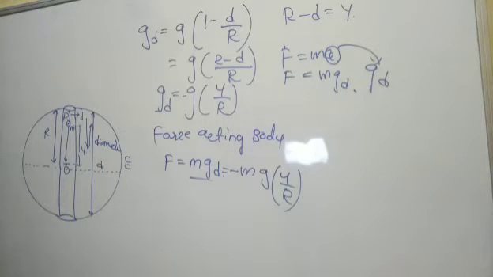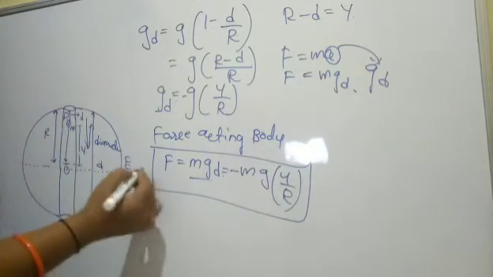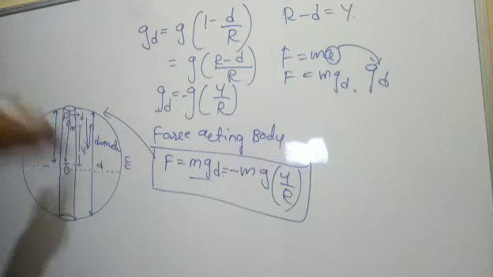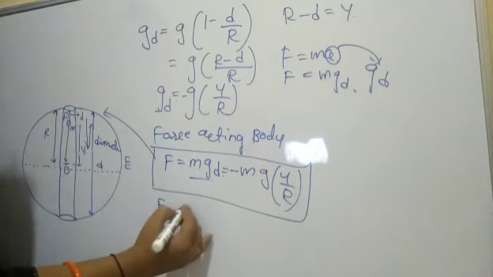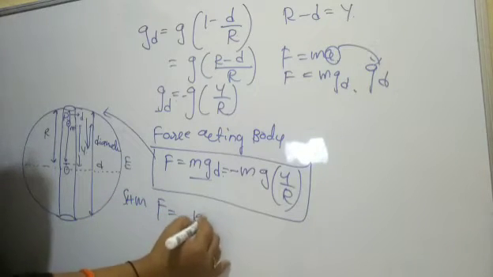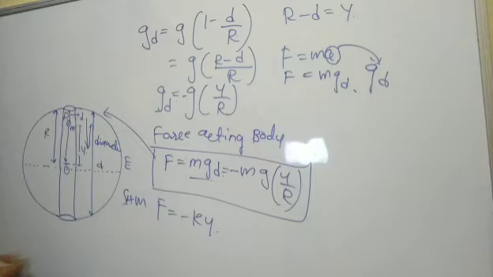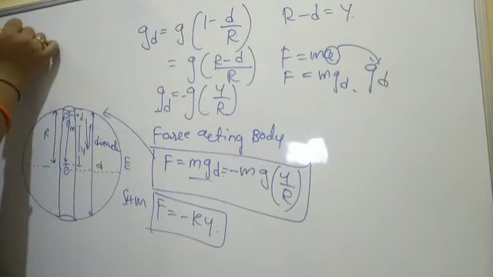Y is oppositely directed. Force and displacement are oppositely directed, so the body executes simple harmonic motion. Now the body experiences the force along the diameter, and the body experiences simple harmonic motion. What is the force in simple harmonic motion? K into y, right? Y means the y distance we have taken here. Compare these two forces. What are you getting?